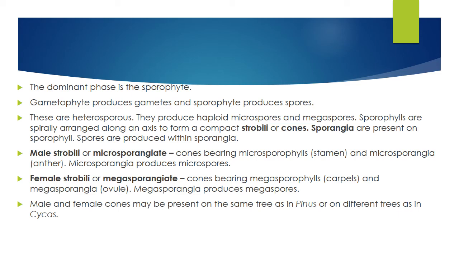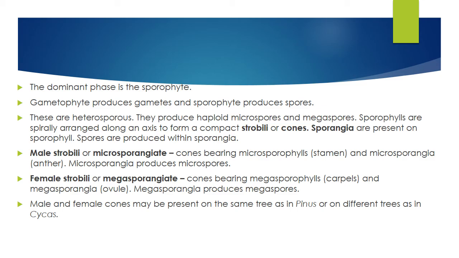Female strobili or megasporangiate cones are cone-like structures bearing megasporophylls. These megasporophylls are carpel-like structures, that is, the female reproductive system. And what is megasporangia? That can be compared to the ovule in angiosperms. Megasporangia produces megaspores. Male and female cones may be present on the same tree.